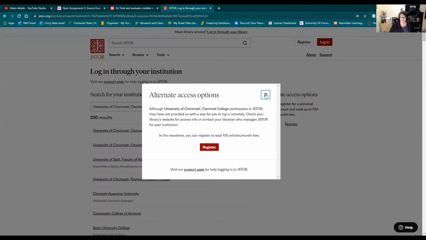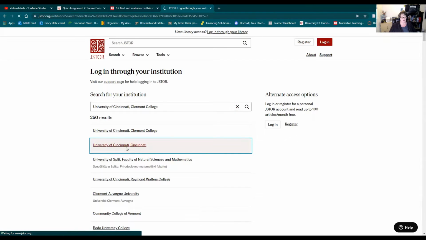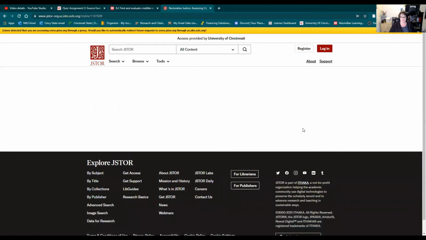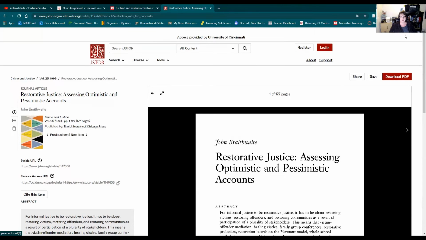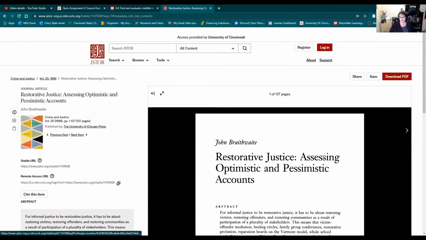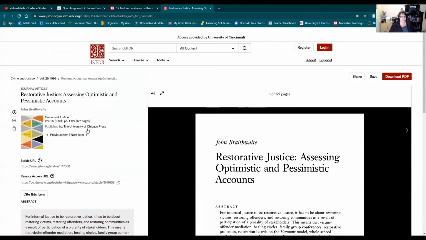It says they haven't provided us with a way to log in remotely. So let's just try University of Cincinnati. Okay, proceed. Because I'm set up to have this done automatically, it's already signed me in through my UC account, and then I can download the PDF and have access through JSTOR that way. So JSTOR is another option. Again, you can usually access JSTOR.